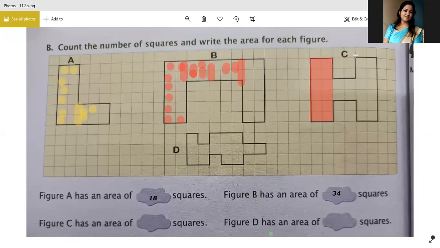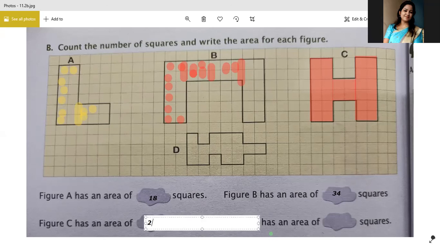And similarly 12 on this side and 12 on this side, so the total is 24. And 24 and 4 more, how much is the total? 28. When it covers 28 squares, the whole area will be formed. Okay, figure D has an area of dash squares.